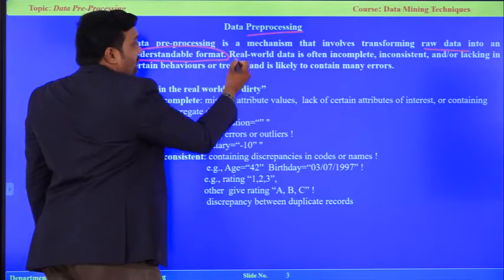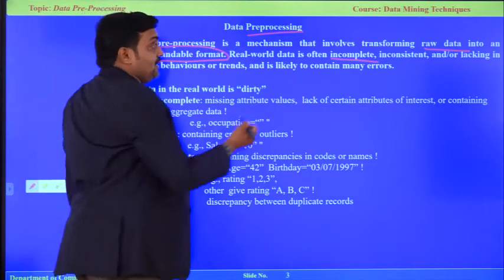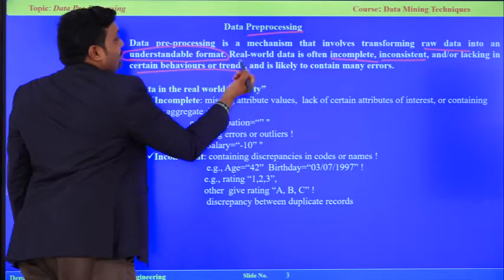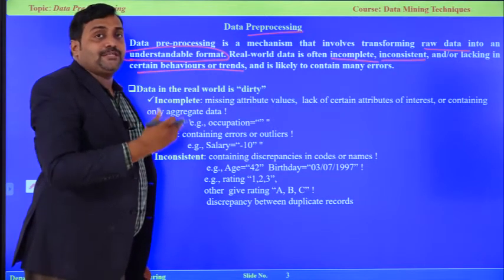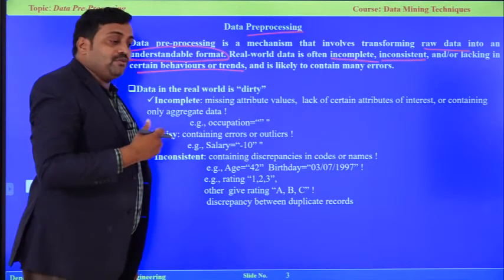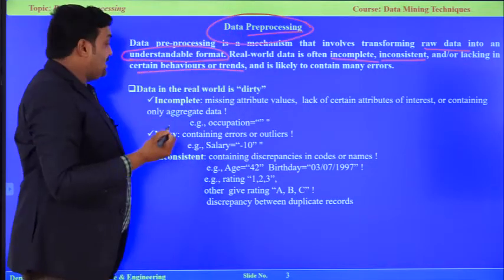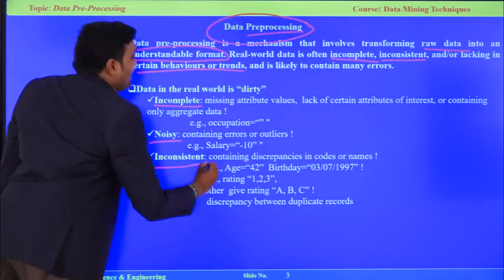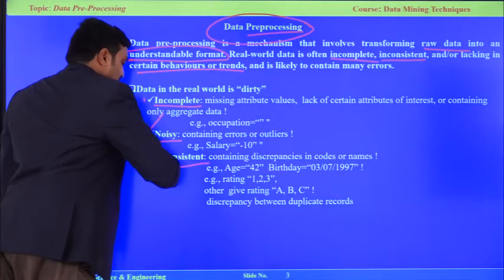So, in the real world, how is the data? Generally, in a real world scenario, the data is incomplete or inconsistent, or there is no proper behavior in any manner. We cannot expect what kind of data we are going to receive. So, what we have to do is perform a data pre-processing job. The major tasks in data pre-processing are handling incomplete data, noisy data, and inconsistent data.